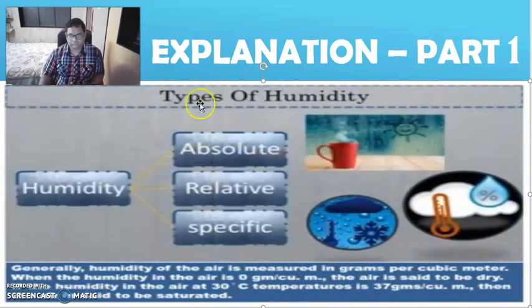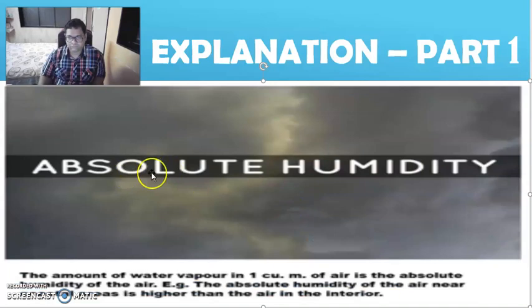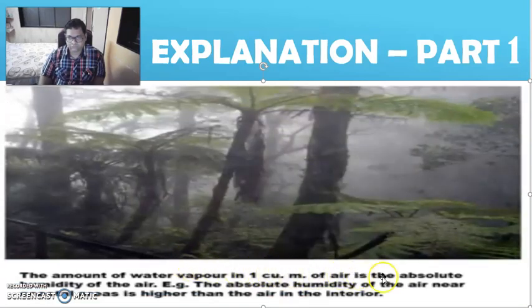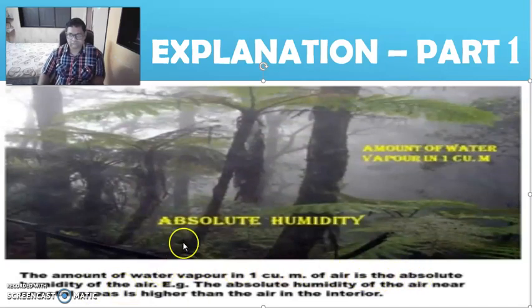Types of humidity. There are 3 types of humidity: absolute humidity, relative humidity, and specific humidity. In this chapter, we will learn about the absolute and relative humidity. The amount of water vapor in 1 cubic meter of air is the absolute humidity of the air.